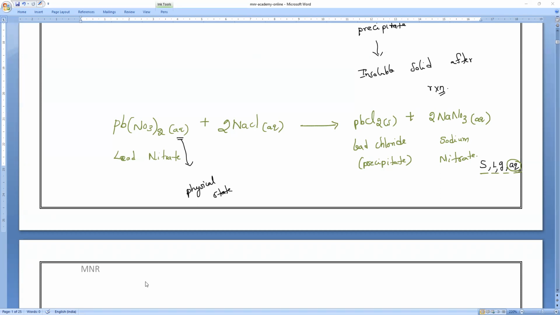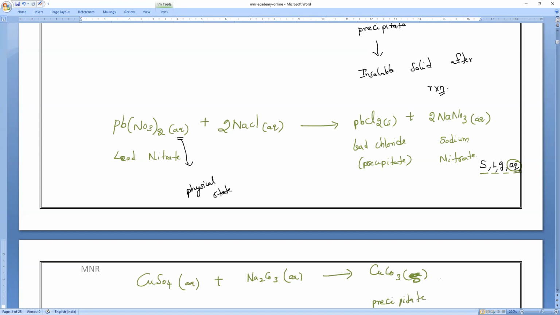Copper sulfate, which is in aqueous state, reacting with sodium carbonate, which is also in aqueous state, will give you a solid precipitate plus sodium sulfate, which is also in aqueous state.